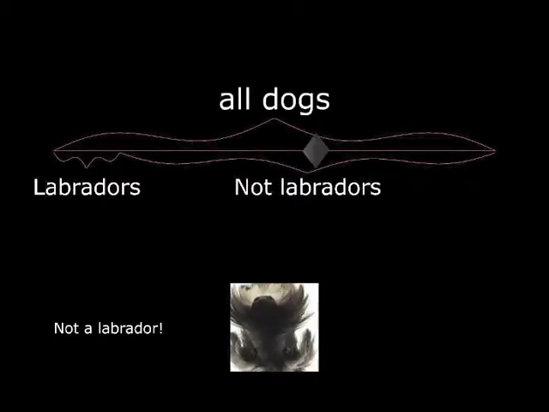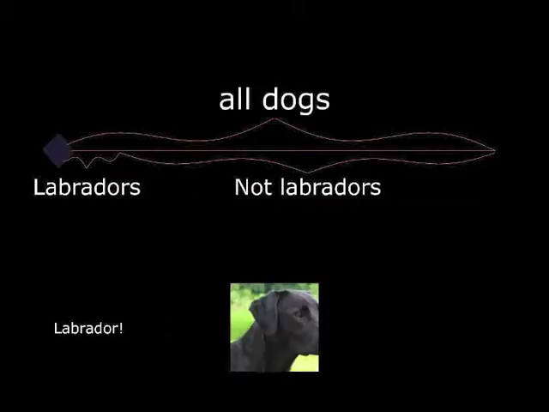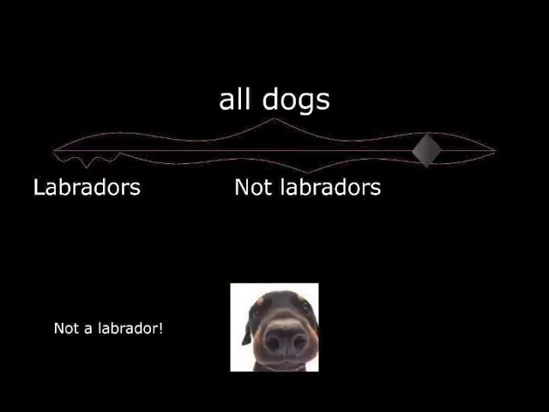That makes sense, okay? So basically, I imagine that I have all the dogs in the universe lined up on this line, and then I throw a dart and I get a dog. And the probability that I get a Labrador is the size of that space where all the Labradors are, because I'm imagining that I've put all the Labradors on the left side of my magical line.